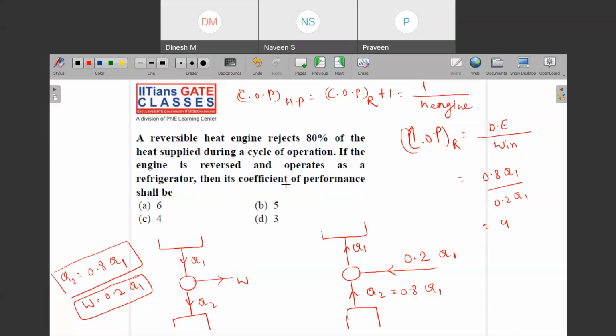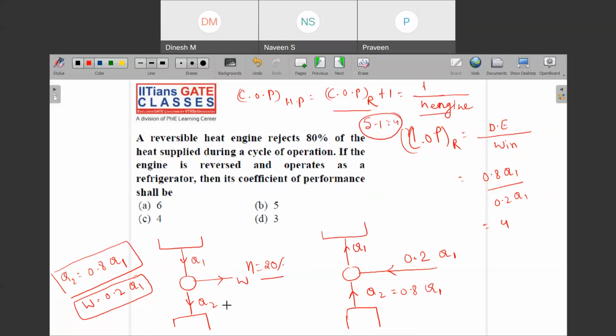Okay, so this is the relation if you can remember. Then you can also solve it through the concepts, and you can cross verify it if you want. So here, what is the efficiency of your engine? Your efficiency of engine is only 20%, right? Here your eta is 20% only. So 1 upon 20%, meaning 0.2, is 5. So COP of refrigerator becomes 5 minus 1, which is equal to 4.